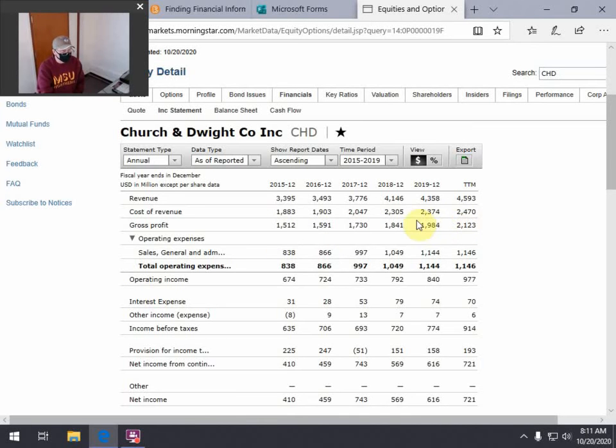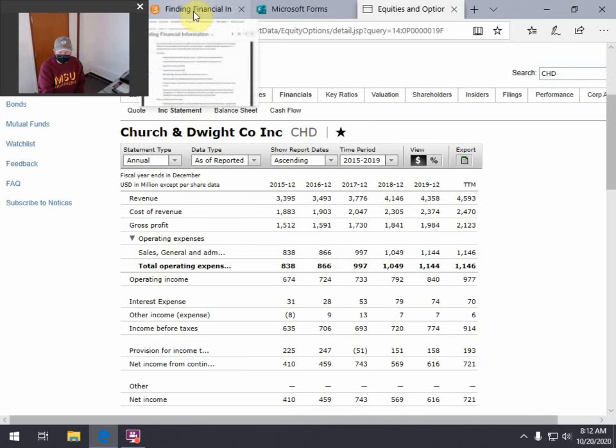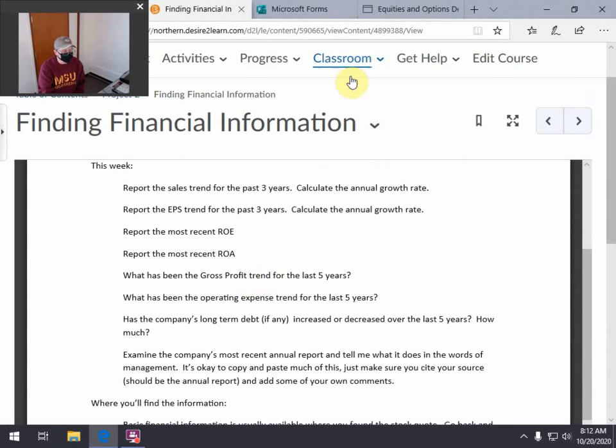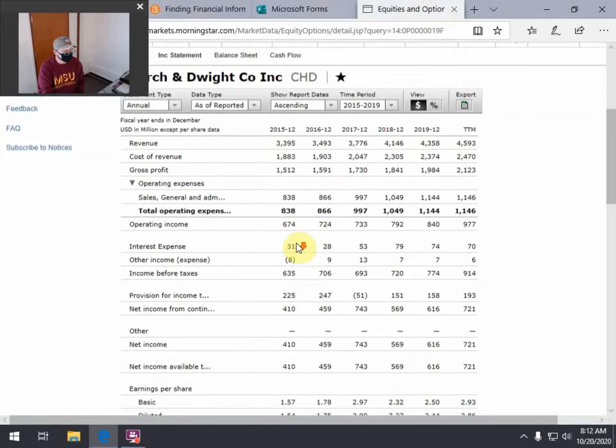If yours had a big uptick one year and then went down, you might include something like that. You might just tell me that. Keep it relatively simple. You're not writing your final paper here yet. What's been the operating expense trend for the last